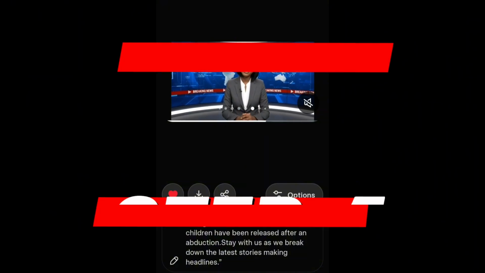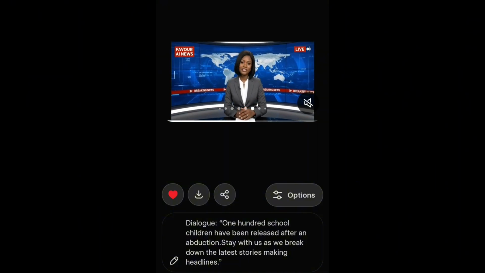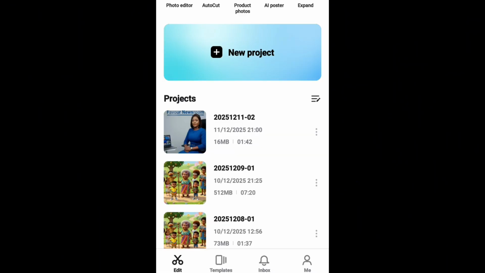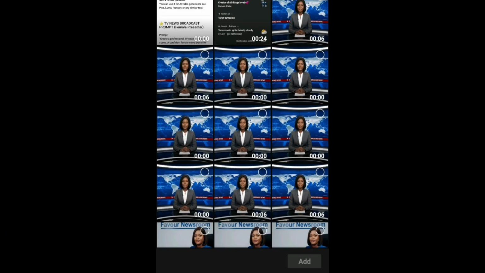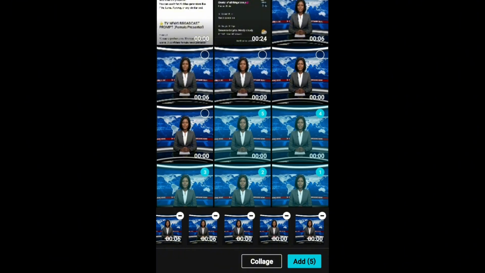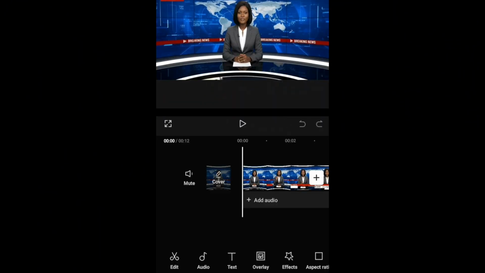Okay, now step 4 will be how to extend the clips, or how to extend the 6 seconds clip using CapCut. So we head over to CapCut to finish this. On CapCut, you just click on new project and then you can see all the videos that you downloaded from Grok AI. You see all of them here. So you just look for where you started from and you tap on all of them one by one and you bring it to the timeline. But for this tutorial purpose, I would not put all of them. I'm just going to put the first 2. Then once you have picked everything, just click on add here and it will be added to the timeline.